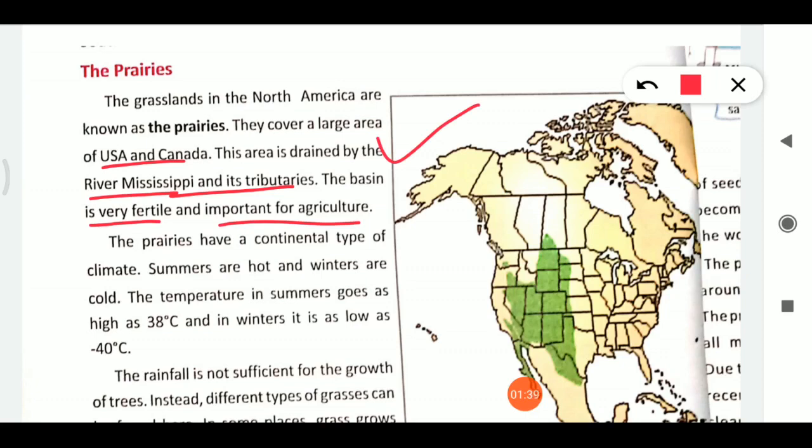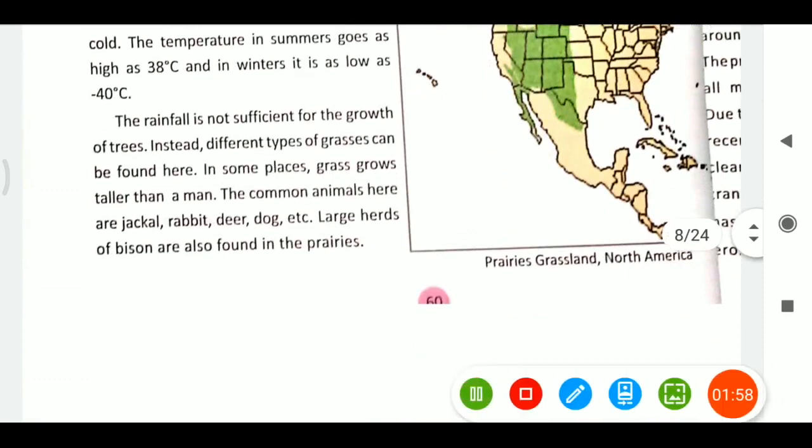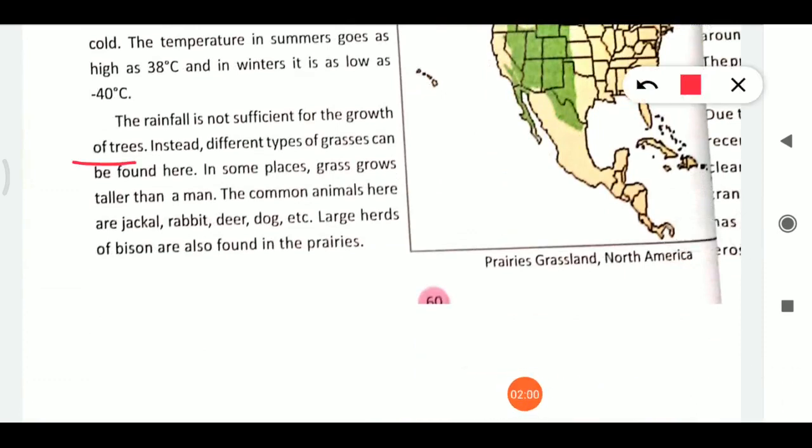Prairies have a continental type of climate, meaning summers are hot and winters are cold. The summer temperature is about 38 degrees Celsius, and the winter temperature is about minus 40 degrees Celsius. The rainfall is not sufficient for growing trees, so grasses are common here, and in some places grass grows taller than a man.